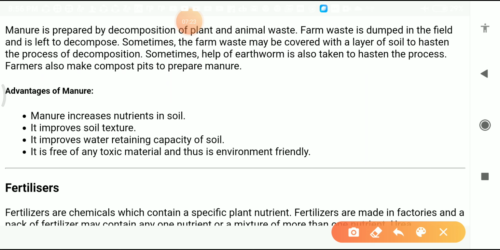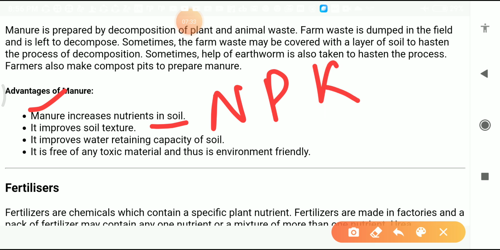First point, manure increases the nutrients in the soil. You know students, nutrients in the soil means NPK: nitrogen, phosphorus and potassium. These are the very important nutrients of the soil. If we add manure to the soil, then it will increase the fertility of the soil, or we can say that it increases nutrients in the soil.